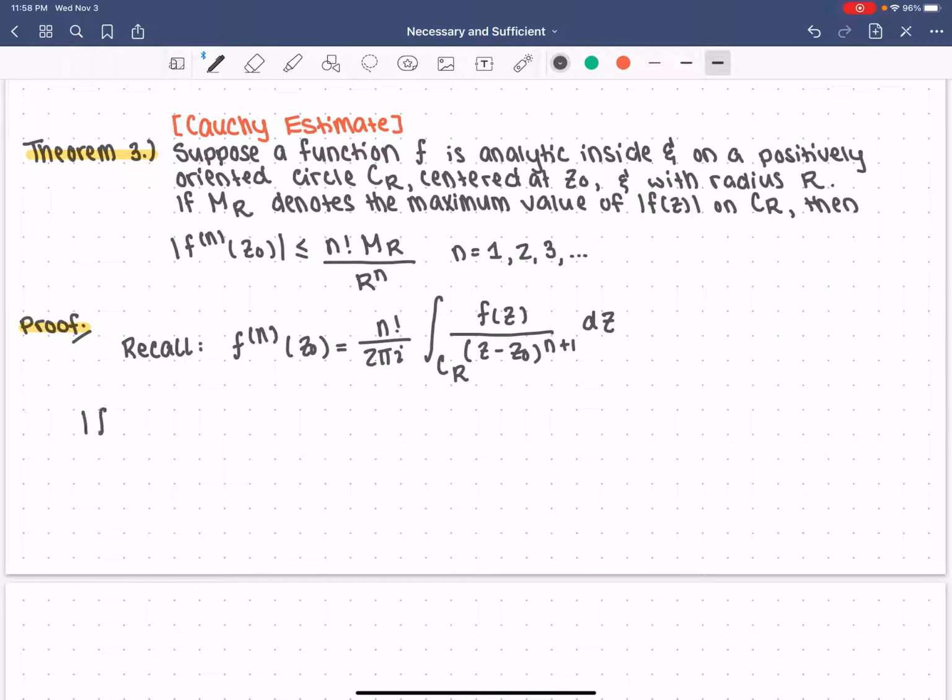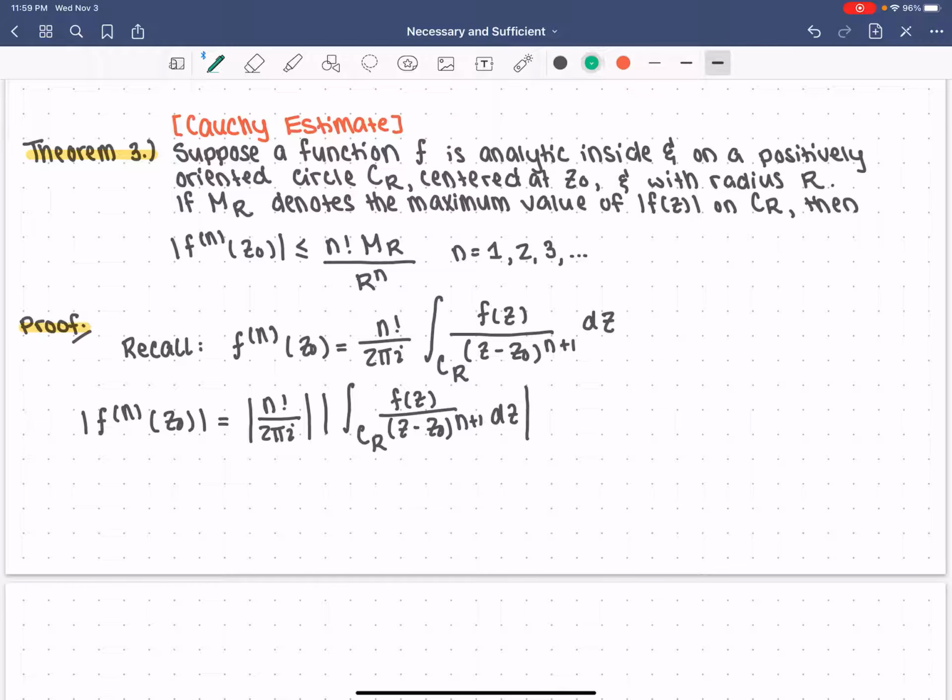So let's look at the modulus of the nth derivative of f at z0. This is going to be equal to the modulus, and I'm going to use modulus rules. I can split along multiplication, so the modulus of n factorial over 2 pi i, times the modulus of the integral over CR of f of z divided by z minus z0 to the n plus 1 dz. Now remember, we can bound this contour integral by taking the maximum value of the integrand along CR and multiplying by the length of CR. If we try to maximize this without parametrizing first, it's a little bit tough.